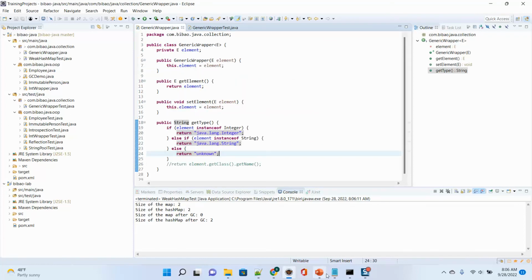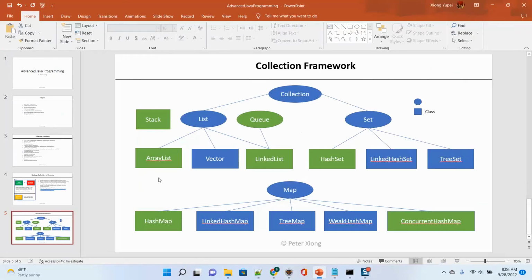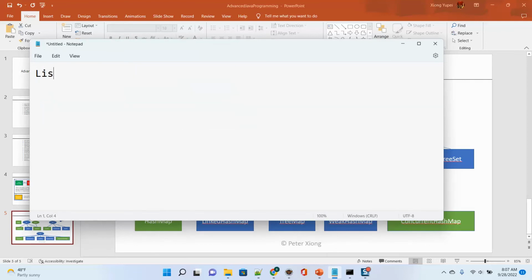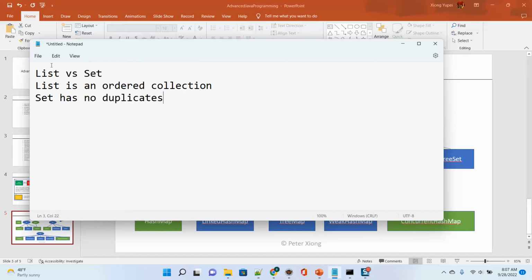Okay, now this is a very small thing. Now we come to the big thing. It's about the collection framework. We will use those APIs like List, Set, Queue, Map. First, we need to compare their difference. What is the difference between List and Set? We can say List is an ordered collection, and Set has no duplicates. So there are two keywords. One is called ordered, one is called duplicate.